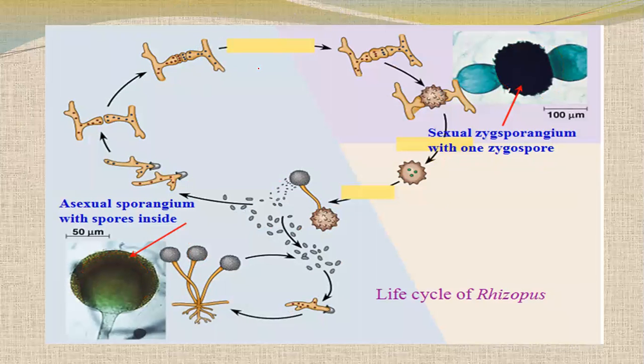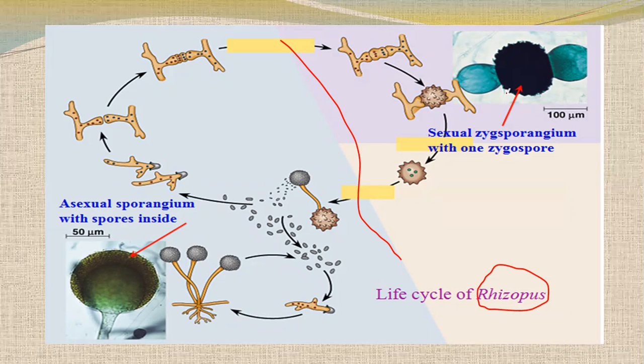So you can see here in this structure the life cycle of Rhizopus. Rhizopus is the bread mold. And separately, this is a sexual zygosporangium with one zygospore. One zygospore is there. It means the cytoplasm is uniting, and the nuclei are also joining, so they form the zygote here.